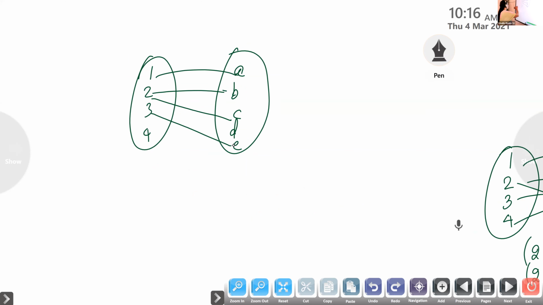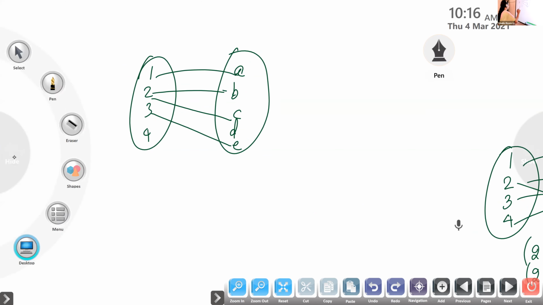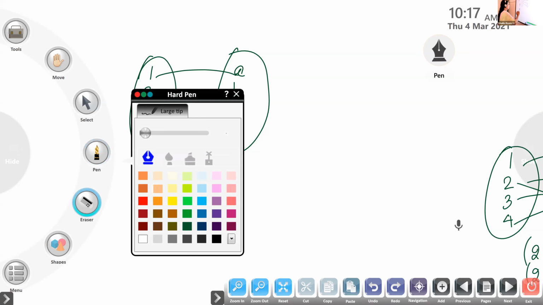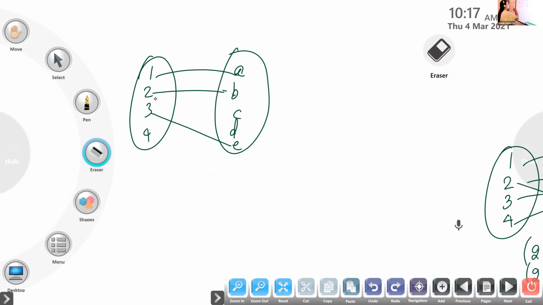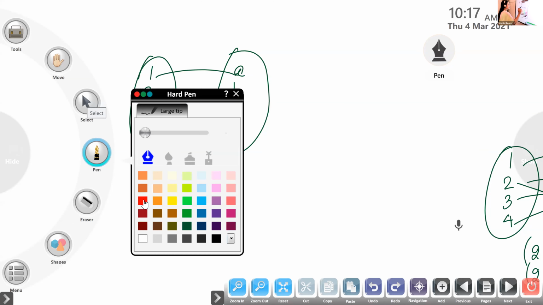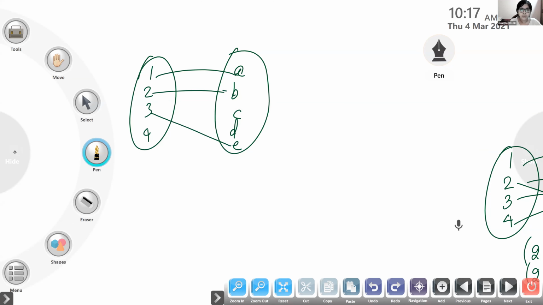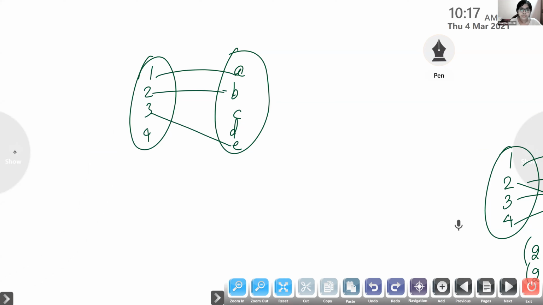Okay. Suppose I remove this one. Now, is it a function? No. Why? 4 does not have an image. Although the images of 1, 2, 3 are distinct, 4 is not having an image. Therefore, it is not a function.